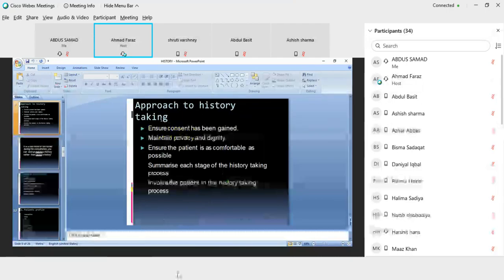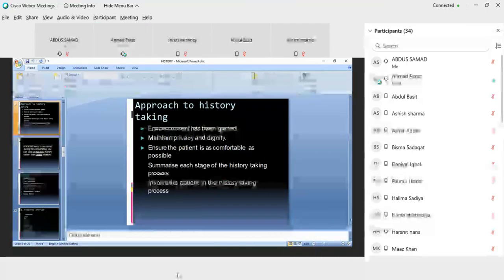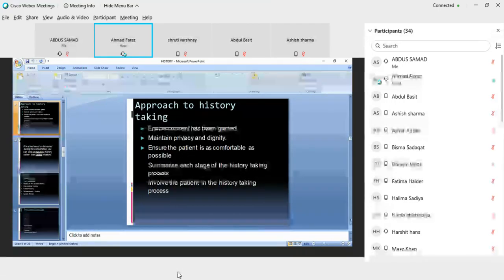Approach to history taking. First, you have to ensure consent has been gained. You have to take consent from the patient. Then maintaining privacy and dignity of the patient is very important. Ensure the patient is as comfortable as possible. You have to make the patient comfortable by asking his name, about his health. You have to summarize each stage of the history taking process, and then you should involve the patient in the history taking process.